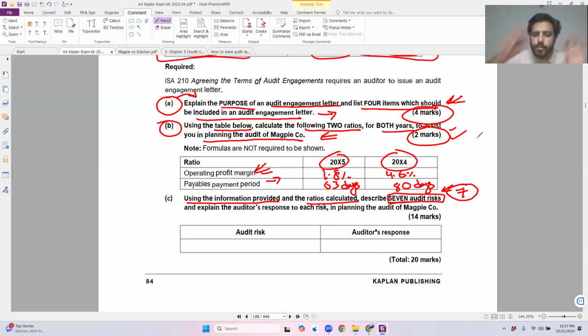Great. Got it? Let's move forward and explain the auditor's response to each risk. Again, we also have to provide a response in planning an audit of the company. We don't need to read that information.